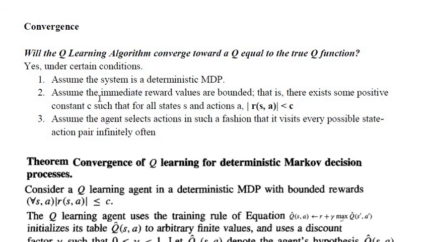Then assume the immediate reward values are bounded. That is, there exists some positive constant C such that for all states S and actions A, the mod value of R of S comma A is less than C. Mod value always gives a positive value. Even though we may get R of S comma A as negative, when we apply mod, we definitely get a positive value. Next is assume the agent selects actions in such a fashion that it visits every possible state action pair infinitely often.